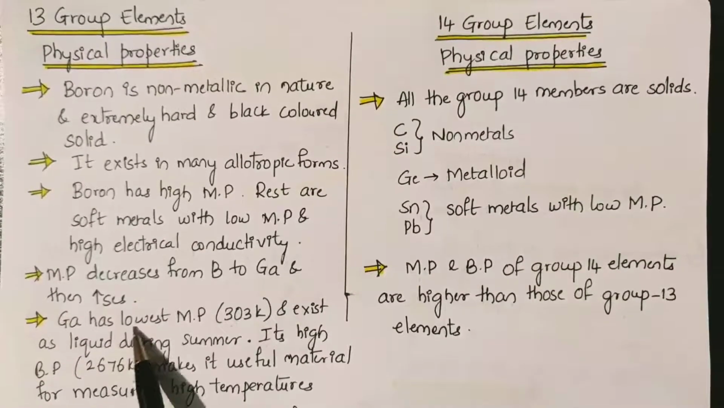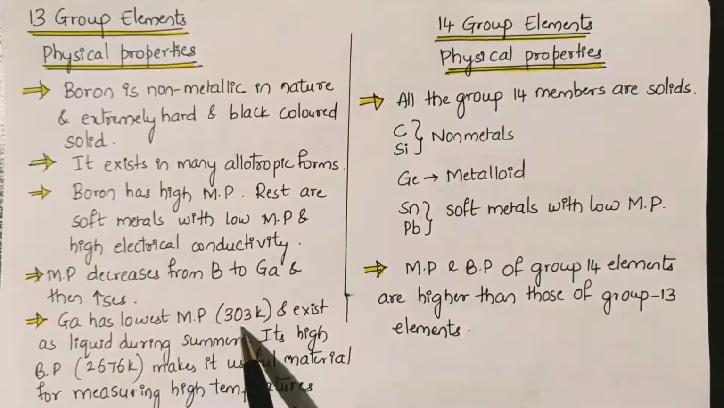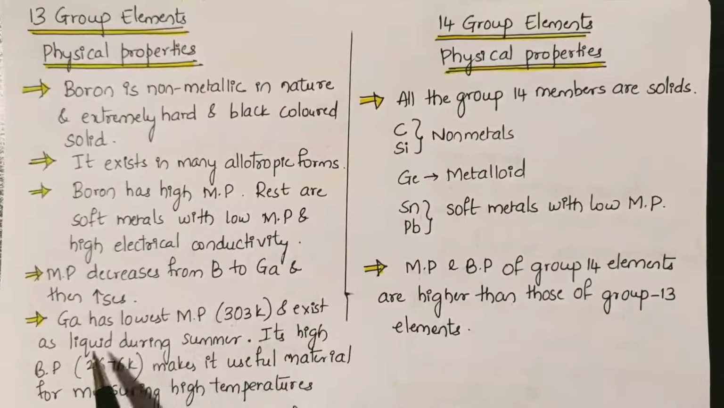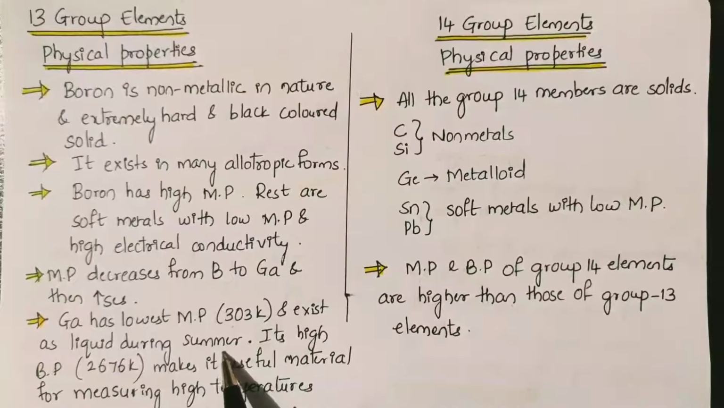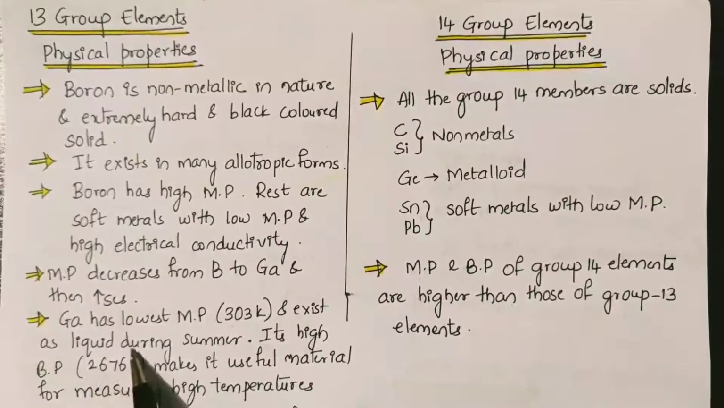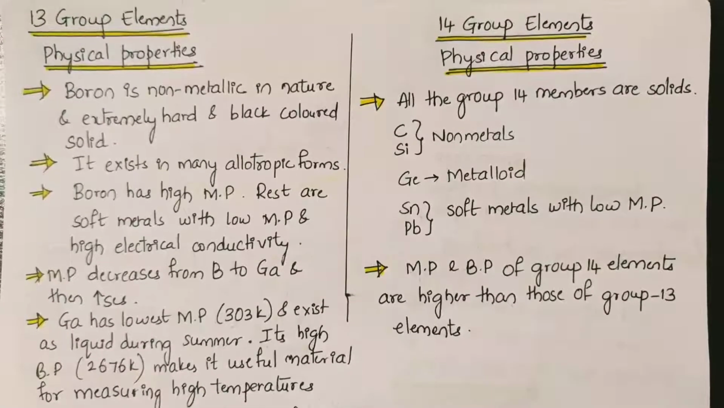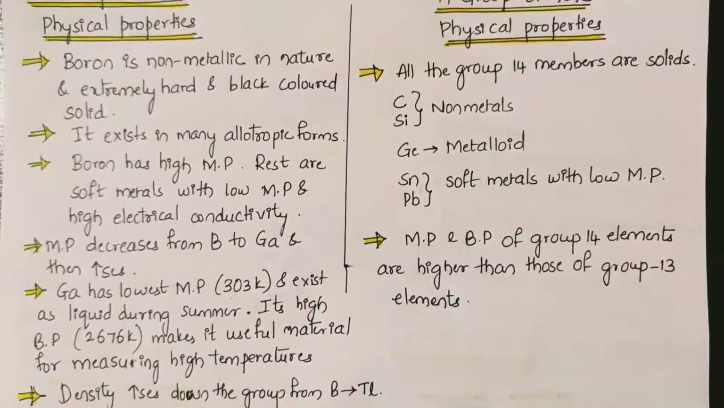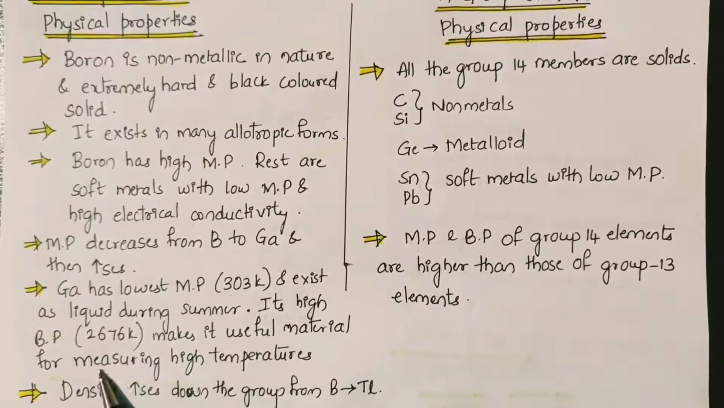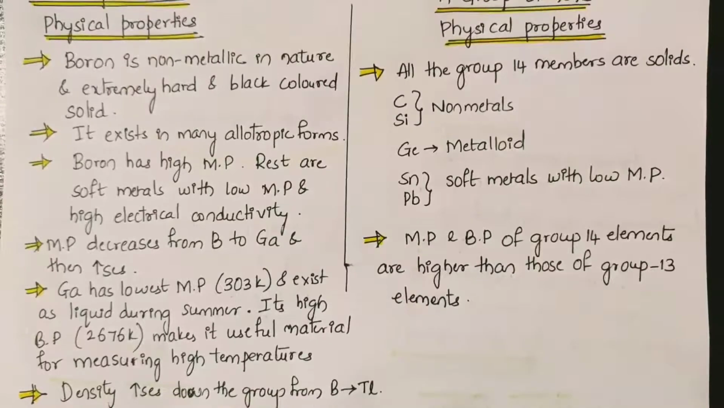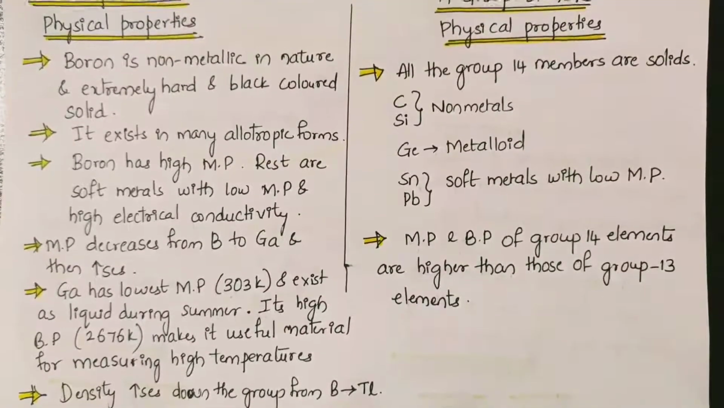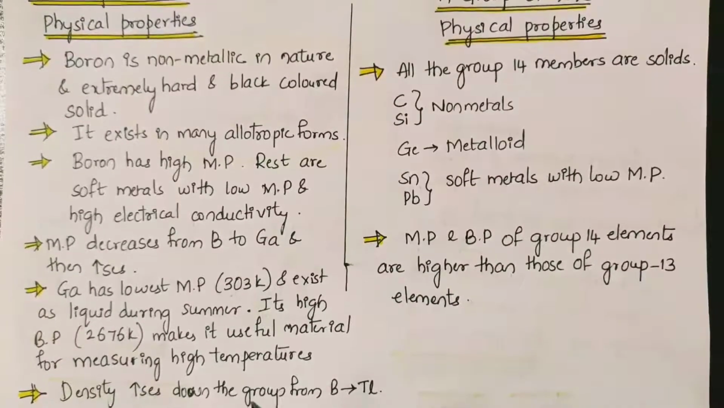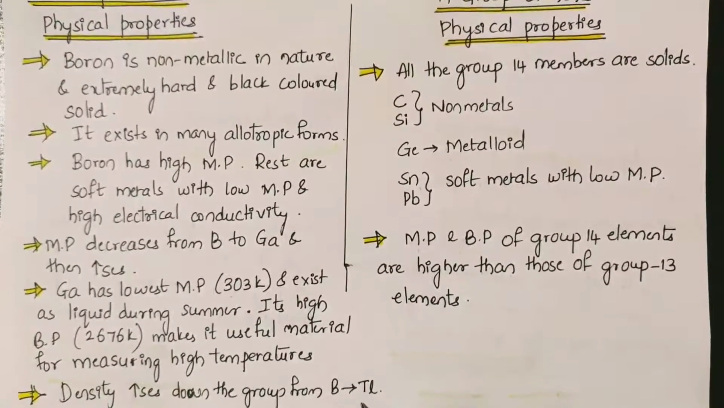Gallium has the lowest melting point, 303 Kelvin, and exists as a liquid during summer. Its boiling point is very high, 2676 Kelvin, which makes it a useful material for measuring high temperatures. When you consider density, which is nothing but mass by volume, density increases down the group from boron to thallium.